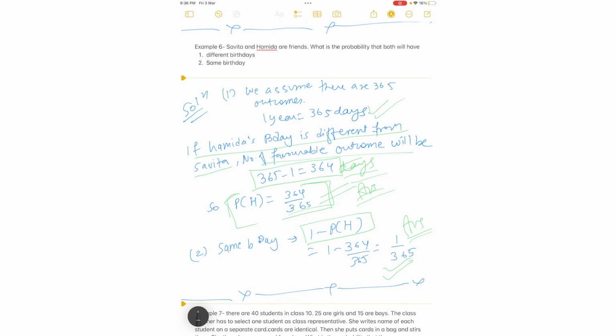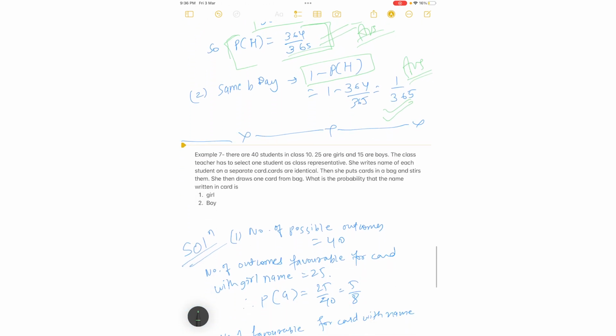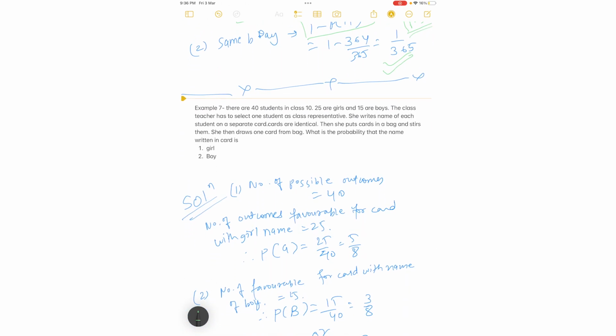Fine. Now, let's move to question number 7 from the NCERT example and read it carefully. The question is in front of your screen. There are a total of 40 students in class 10th. 25 are girls and 15 are boys, correct. The class teacher has to select one student as class representative. She writes the name of each student on a separate card and all the cards are identical. She puts them in a bag and shuffles them. She then draws one card from the bag. What is the probability that the name written on the card is a girl's?